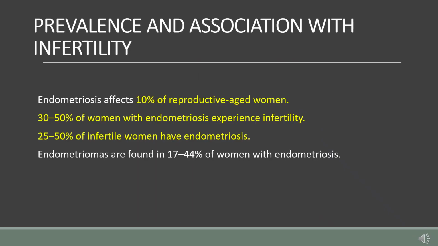Endometriosis is a common condition affecting about 10% of women of reproductive age. Among women with endometriosis, 30 to 50% experience infertility. On the other hand, 25 to 50% of infertile women have endometriosis, showing a strong association. Endometriomas, which are ovarian cysts resulting from endometriosis, are found in approximately 17 to 44% of women with endometriosis. They are significant because they can directly affect the ovarian reserve and the quality of eggs, contributing to infertility.